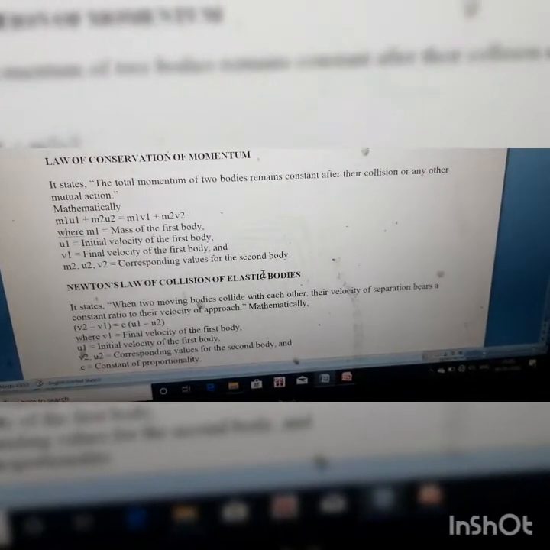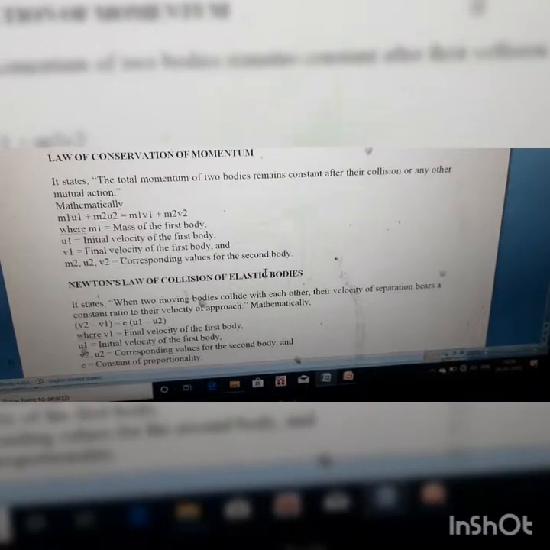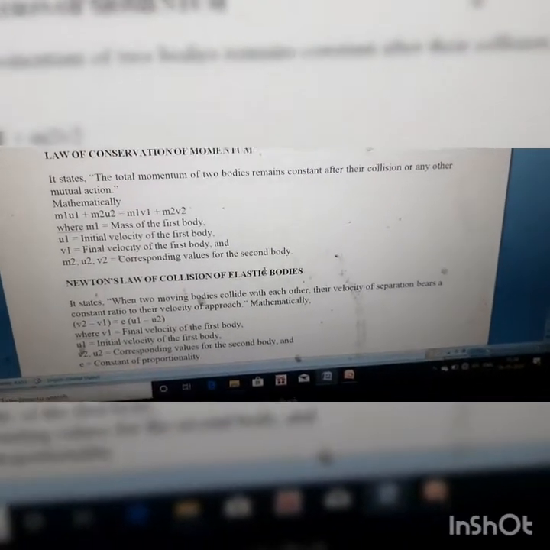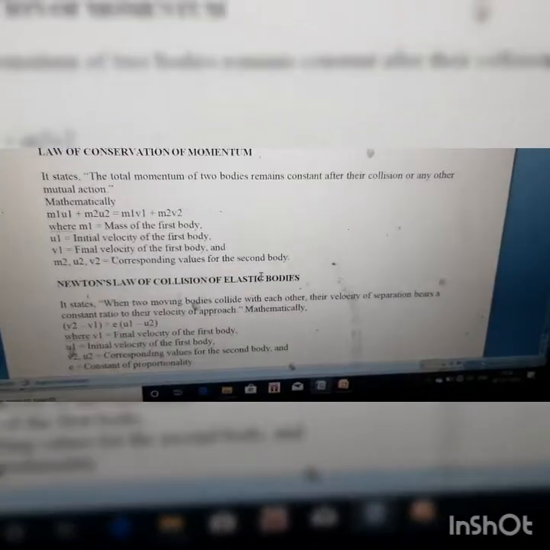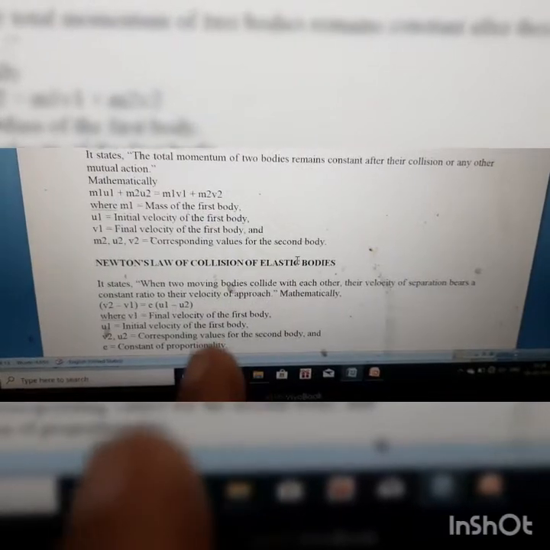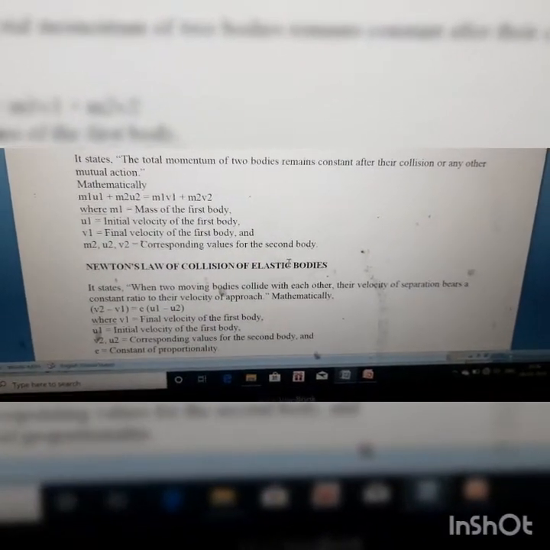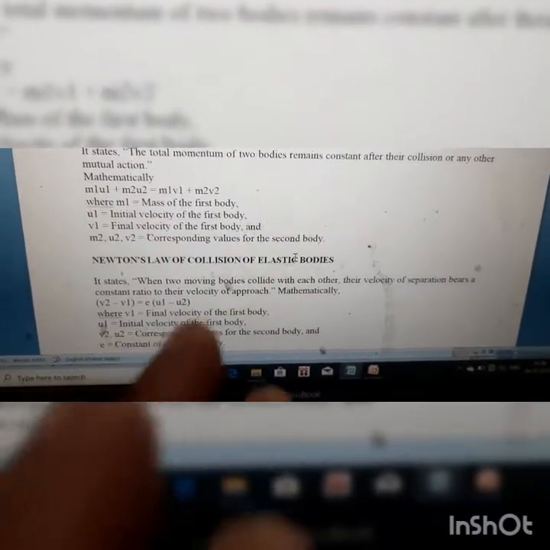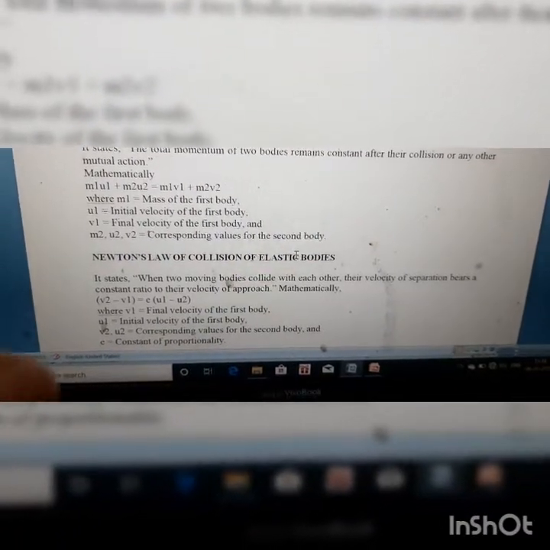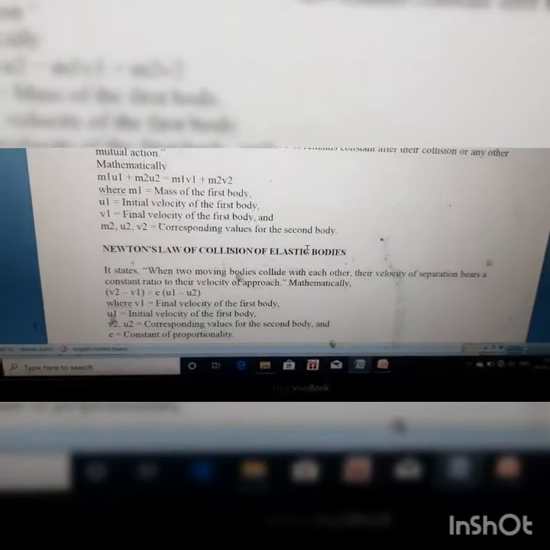The second body has mass m2 and initial velocity u2, so m2 u2 is the initial momentum of the second body. In my animation the second body is at rest, but suppose it is also moving at a certain velocity u2, which is its initial velocity. After collision, what will happen? It will lose some momentum. The first body will exchange some momentum with the second body.